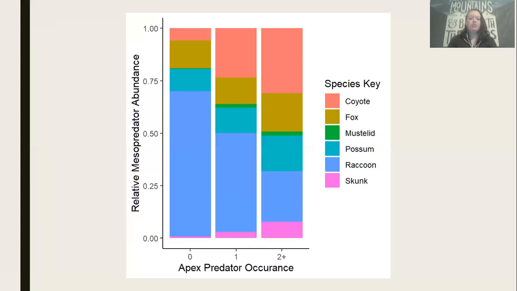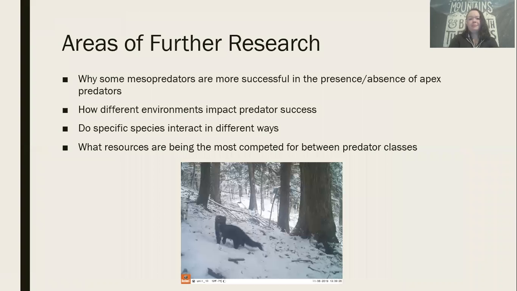And so what this graph now is showing is the percentage of each species in comparison to their abundance. So for our very high apex predator occurrence, we have a much higher amount of coyotes or foxes versus when there are no apex predators, we have a very high amount of raccoons being seen.